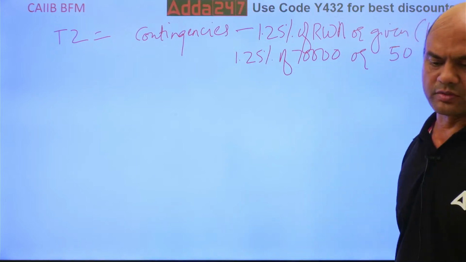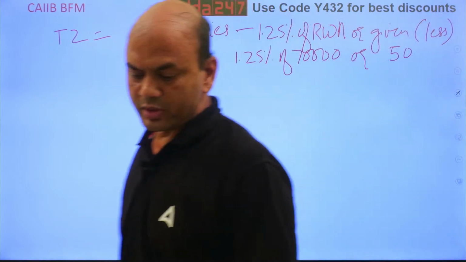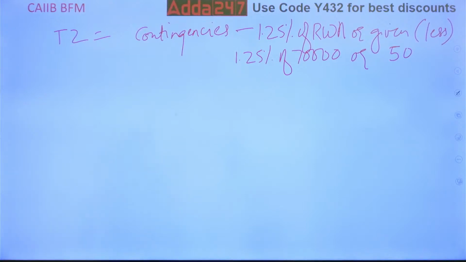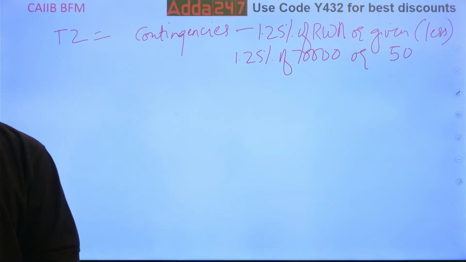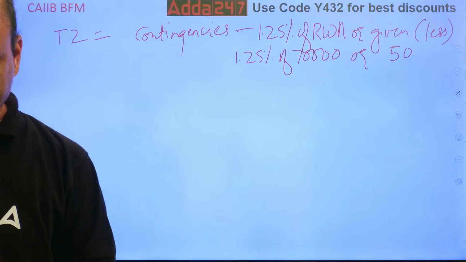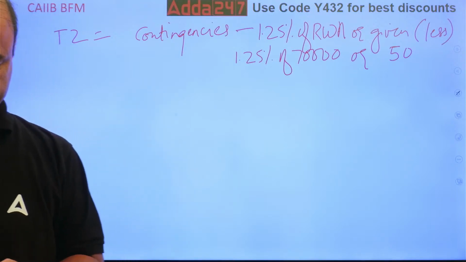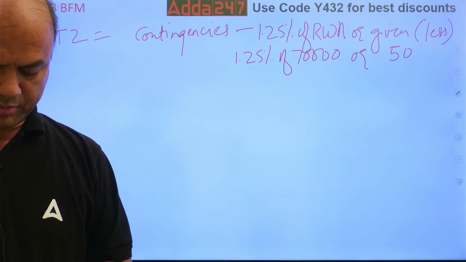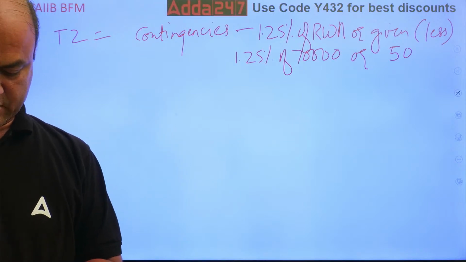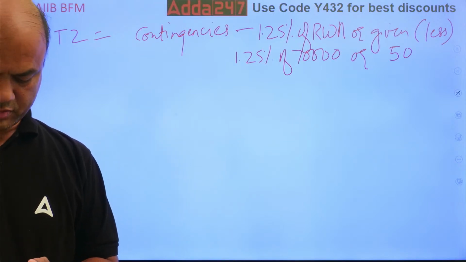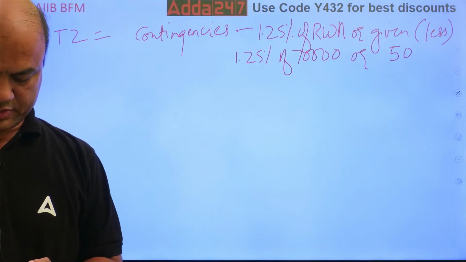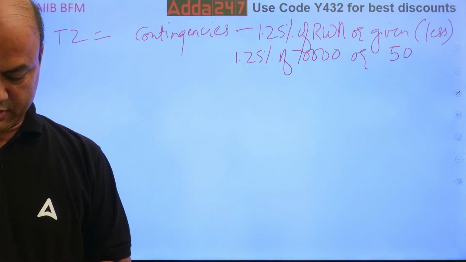So now 1.25% of 70,000. What is the answer? 1.25 into 70,000 divided by 100.